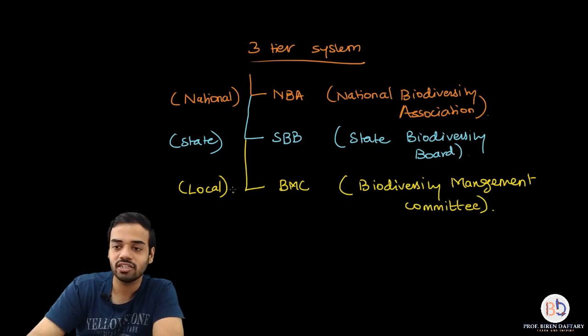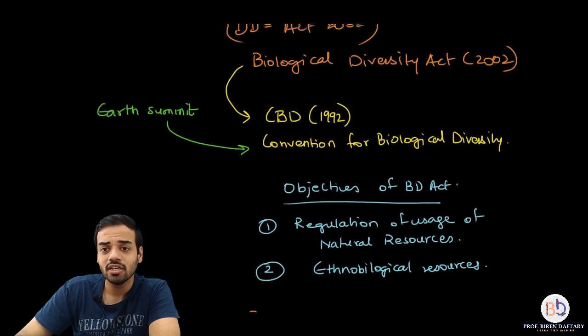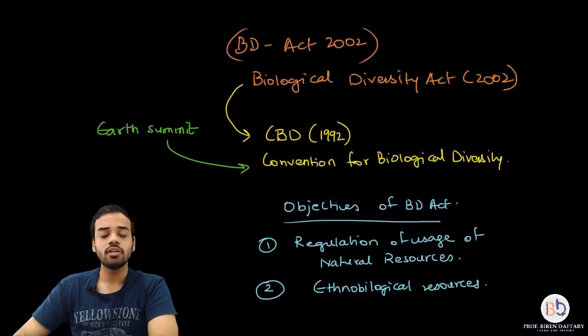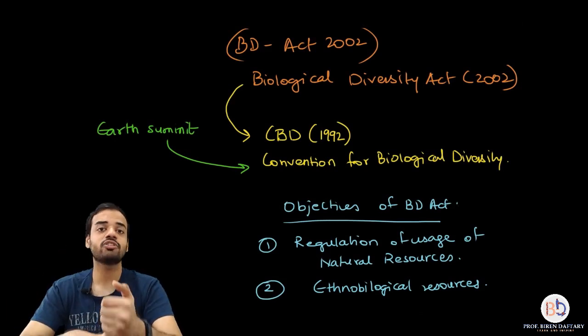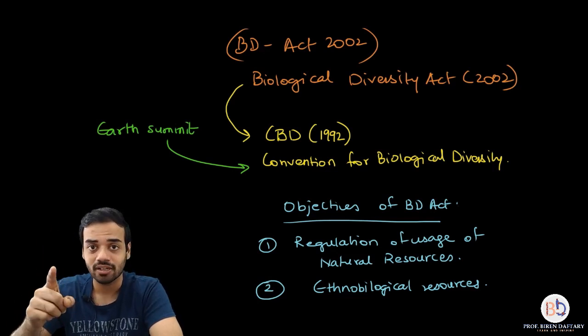So what all we have studied, this is a very theoretical part. You will have to remember a lot of things. So the BD Act was basically passed in 2002. It started from the Convention on Biological Diversity, which was held in the Earth Summit in 1992 in Rio de Janeiro, right?